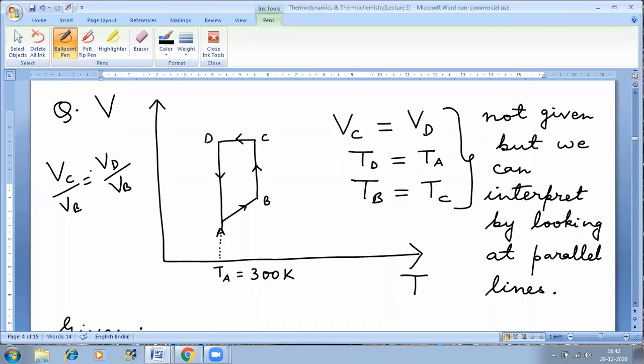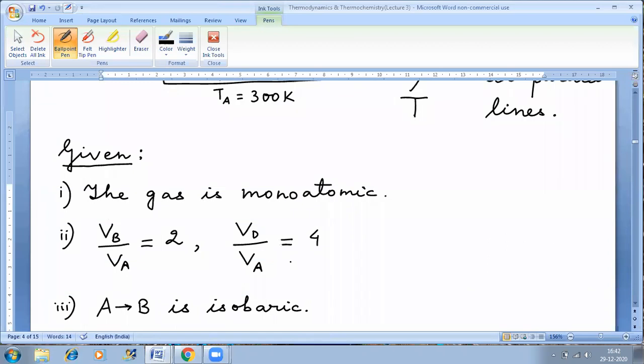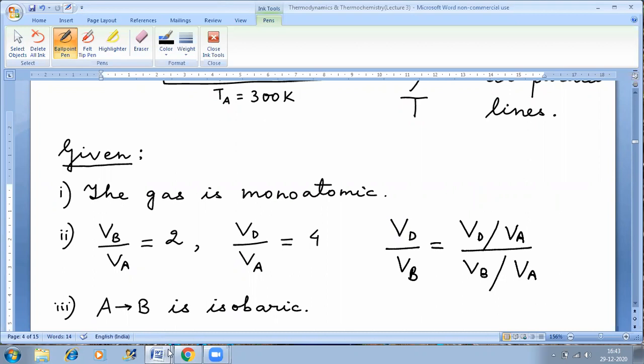I need VD by VB now, but even that is not given in the question. But something else is given which can help me find that. This is given, see, VD upon VA. Also VB upon VA is given. So I can say that VD upon VB can be written in this way.